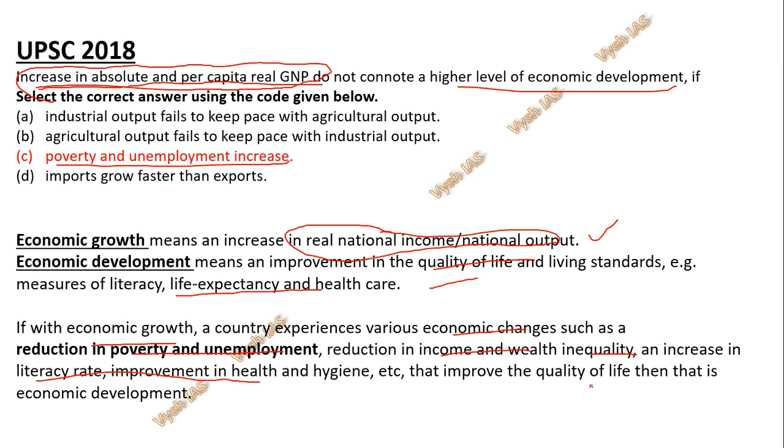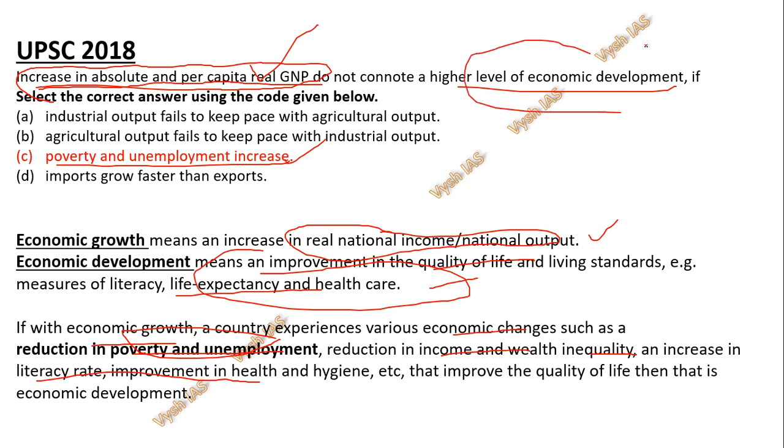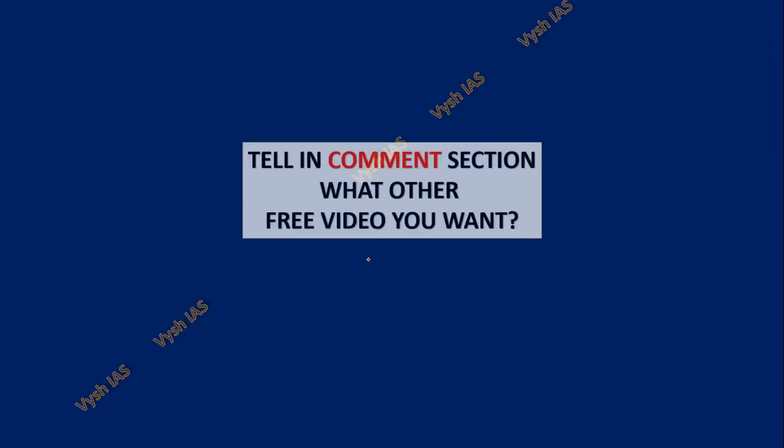Only then will it improve the quality of life. When poverty and unemployment come, all these things which are needed for economic development will reduce. That is why poverty and unemployment increasing means that even when your numbers are increasing, you cannot say we have development. There is no development if you don't have these extra things, and you will not have them when poverty and unemployment are increasing. So these kinds of CSAT level questions are coming. In 2022 another question also came, but now I am showing you only 2 questions. So these are UPSC level questions.